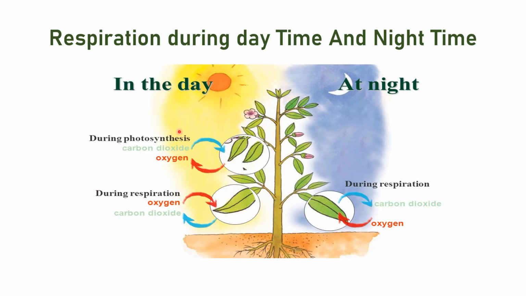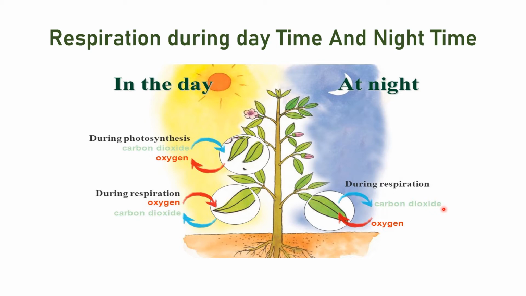Okay, so the same process takes place during the night also, but because there is no photosynthesis during the night, carbon dioxide is not utilized for photosynthesis. So carbon dioxide is released in the environment.